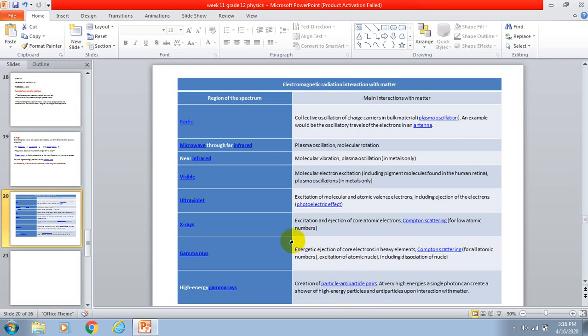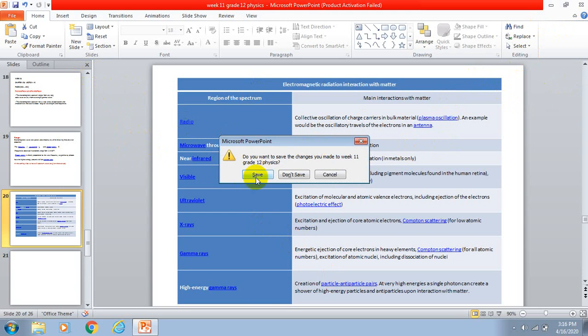Got the idea? So today's lesson covers section 4, the electromagnetic spectrum. This is a very important lesson for you guys, and I do hope so. My suggestion for you guys is to attempt your online exam well. Don't miss that.